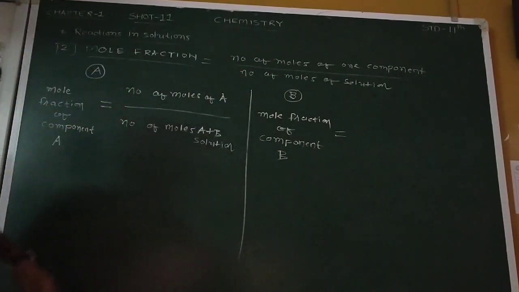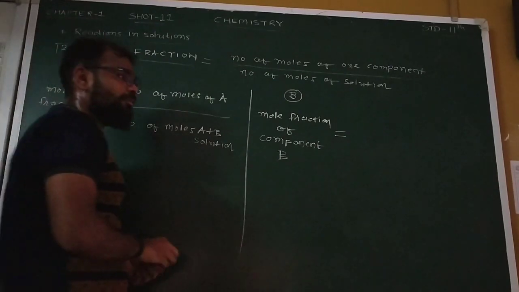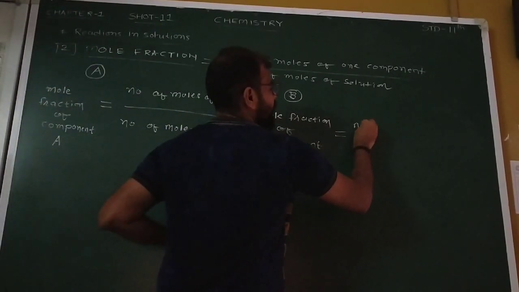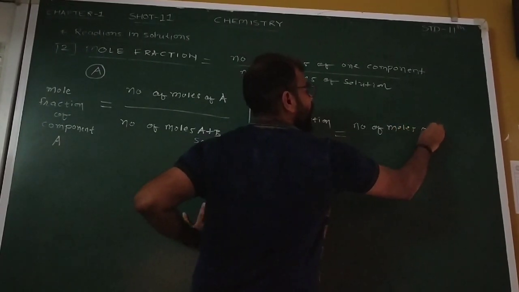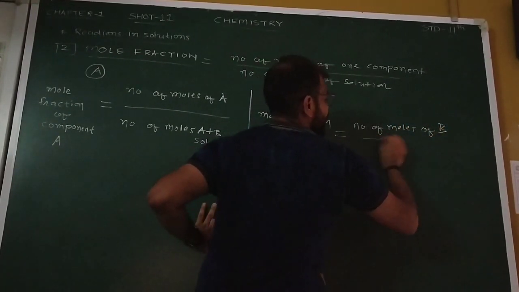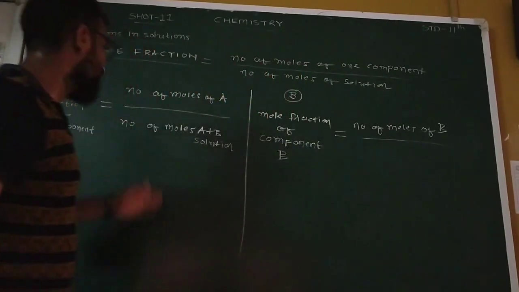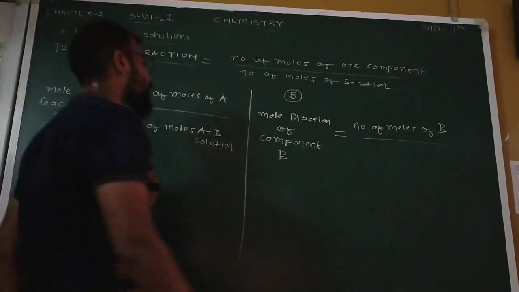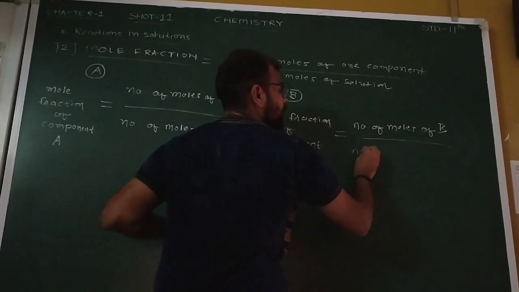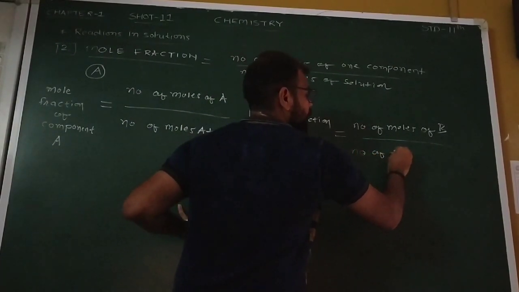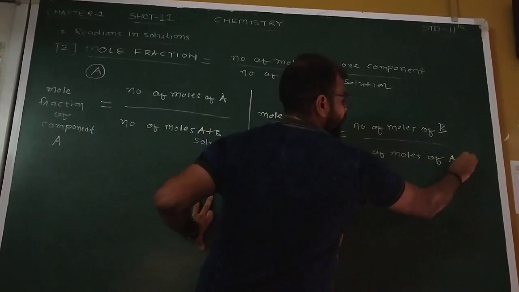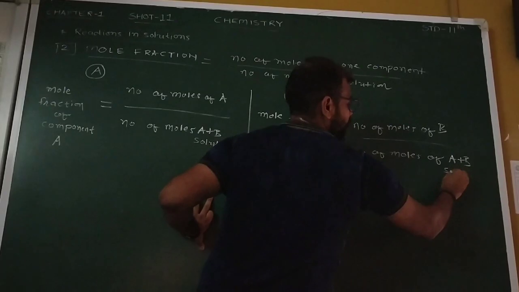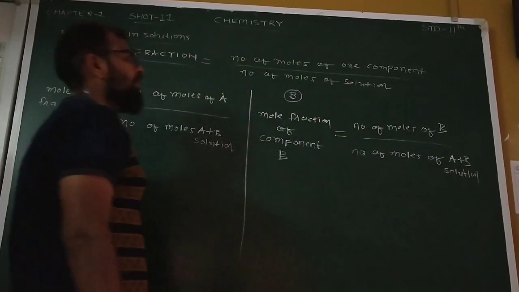Here you can see, instead of A you have to write B: number of moles of B upon the total, which will remain the same, that is number of moles of A plus B, or you can also call it the solution. So this is the second way.